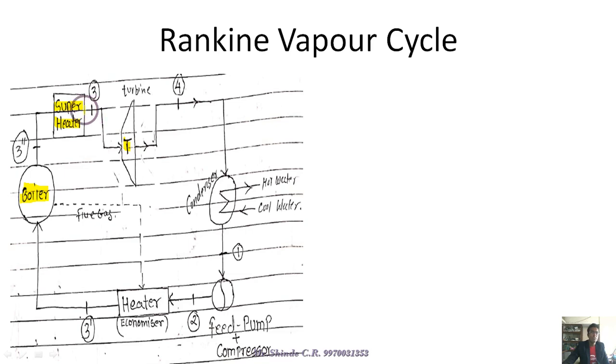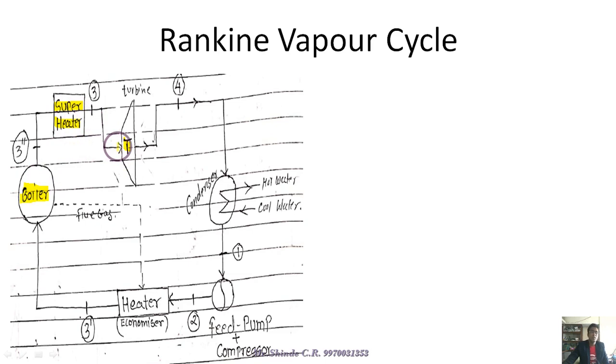That is the only function of the superheater, and that extremely dry saturated steam we apply to the steam turbine. The damage to the turbine blades, the corrosion effect, and the reduction in life can be totally eliminated only if we introduce the superheater in between the boiler and the turbine. That is the only difference from the Carnot vapor cycle.